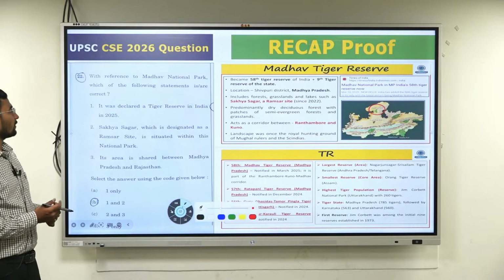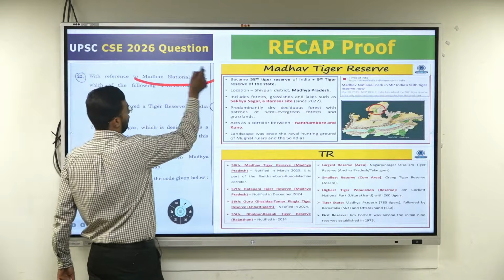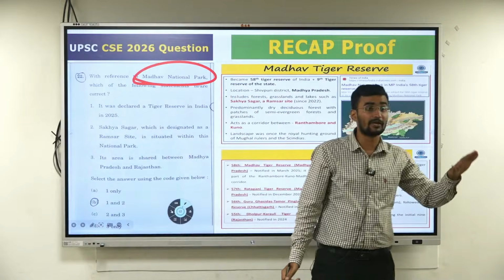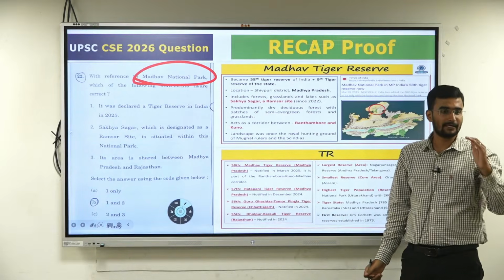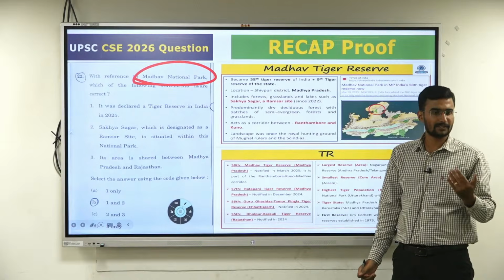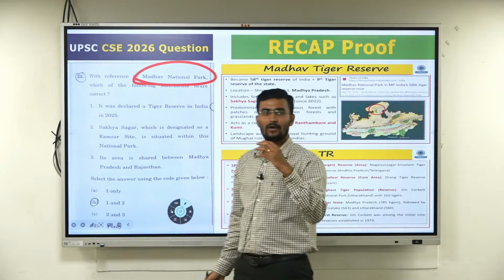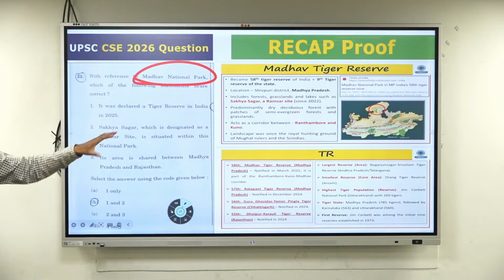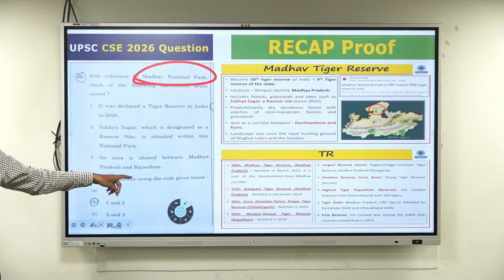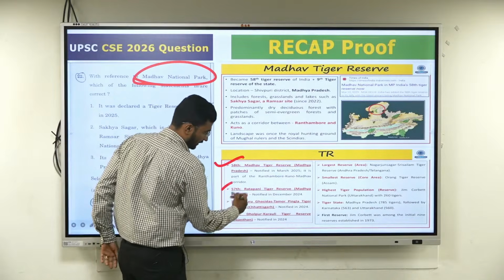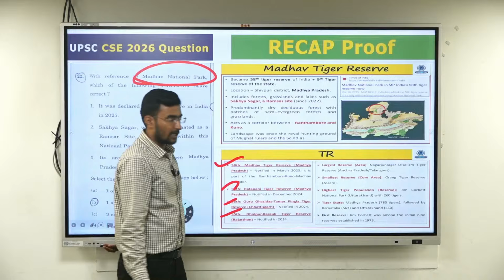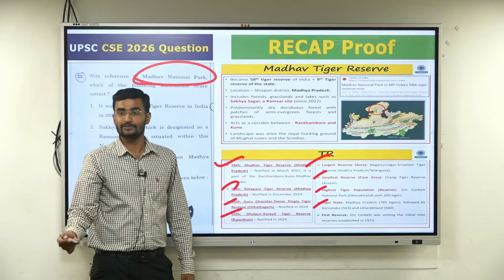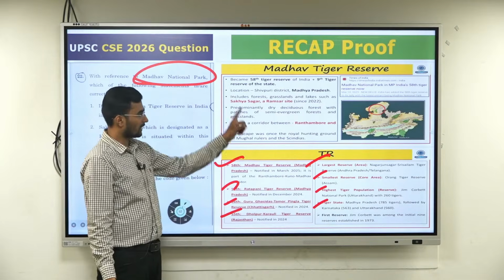And with respect to Madhav National Park, ditto, the exact language. I have discussed not only tiger reserves but also national parks, the recent national park. That's the reason I am saying it is not the current affairs of one year; we need to discuss at least 15 months. And when discussing it, look at static also. Recently it has become the 58th, 57th, 56th, 55th. And the largest, smallest, highest tiger states, tiger census. One question is sure to come.